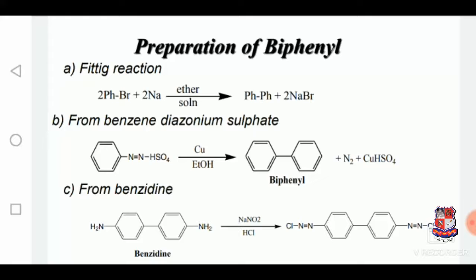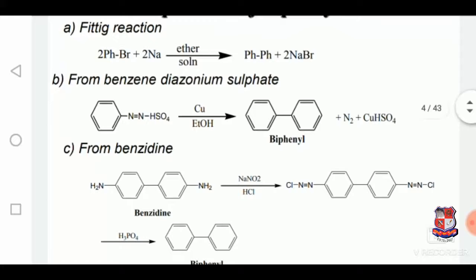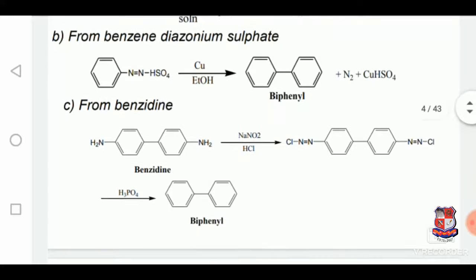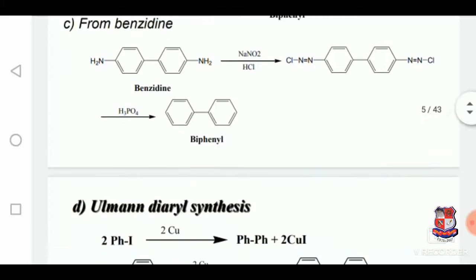The second reaction is between benzene diazonium sulfate and ethyl alcohol in the presence of copper, and it will produce biphenyl. The third reaction starts from benzene, and takes place in the presence of hydrochloric acid and sodium nitrite, forming the diazo intermediate, which ultimately, in the presence of phosphoric acid, produces biphenyl.